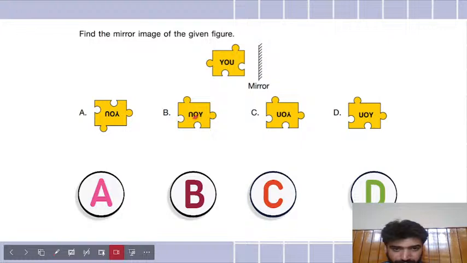So in this B, this YOU is completely inverted. It is in the opposite direction. It is flipped. A mirror doesn't flip you. When you look at the mirror, does it flip you? I don't think so. So I don't think this should be the correct answer. Similarly, option C cannot be here because it is completely flipped. When you look at yourself in the mirror, you are not upside down. Your head doesn't go to your bottom, does it? So I don't think this should be there. Now this option also is inverted. Everything has changed direction, like left has become right. It has taken an opposite sense.